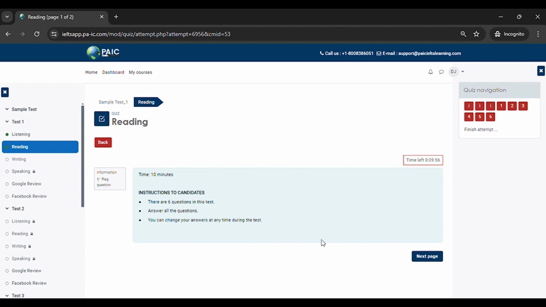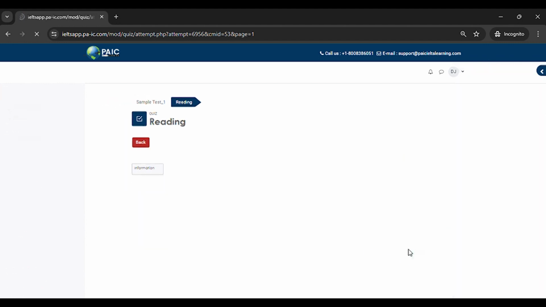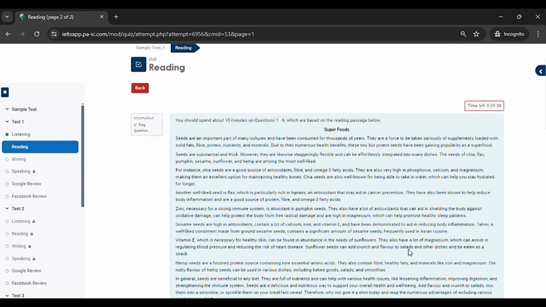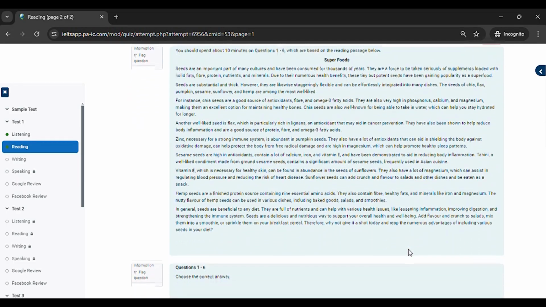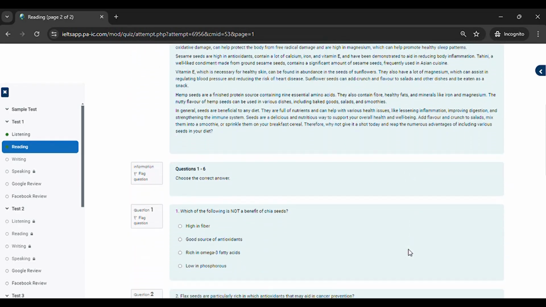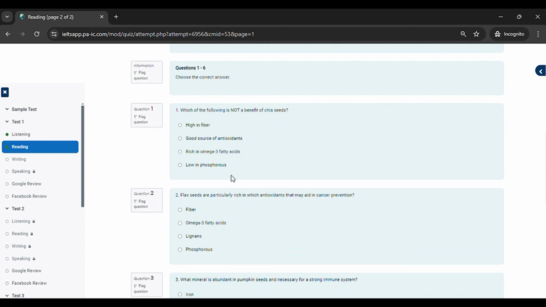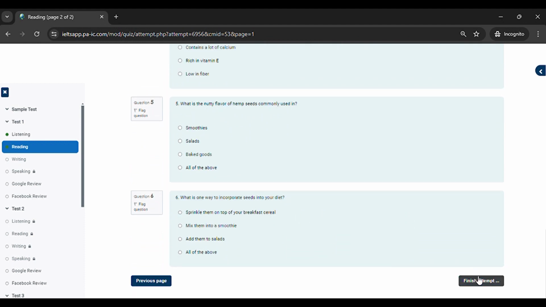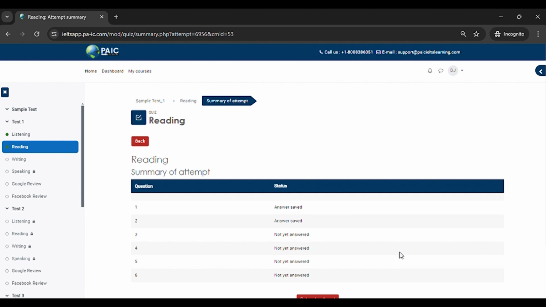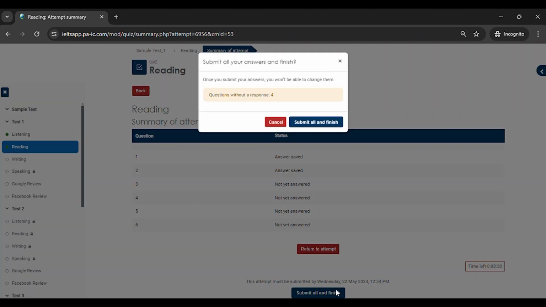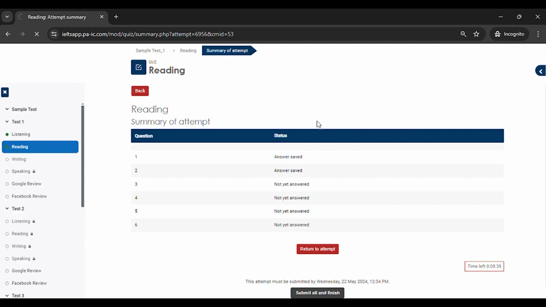Reading. For the second skill, Reading, follow the same steps as for listening. Click on Attempt Quiz, read the instructions, and answer the questions based on the passage provided. Once done, click on Finish Attempt, scroll down, and click on Submit and Finish.